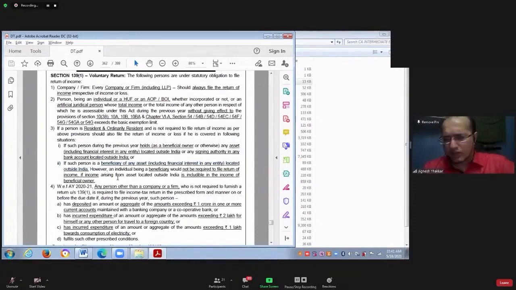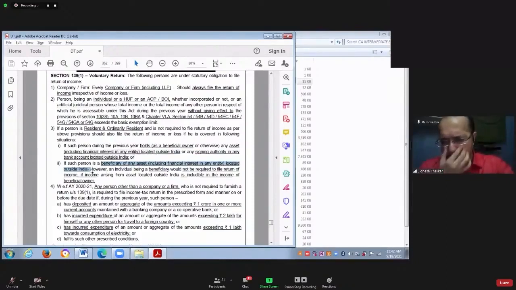See, Sarvana is the owner of the asset located outside India. Sarvana is covered by point number 1 only. If a person is holding an asset located outside India, Sarvana is covered by point number 1. But the asset was acquired outside India for the benefit of child of Sarvana. In that case, Sarvana's child will be called as a beneficiary of asset located outside India.